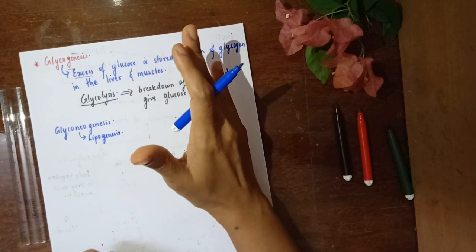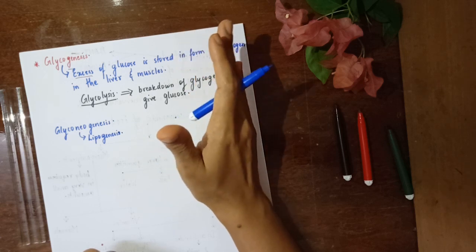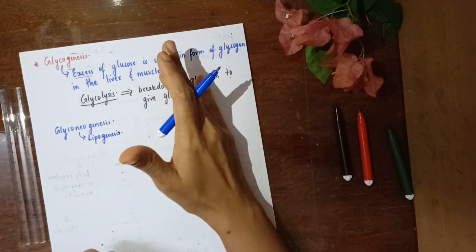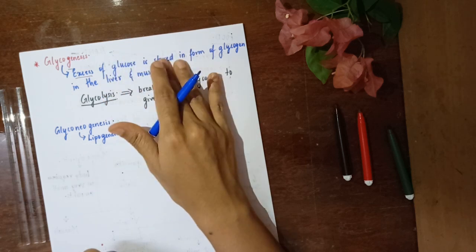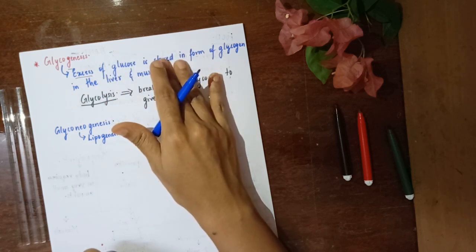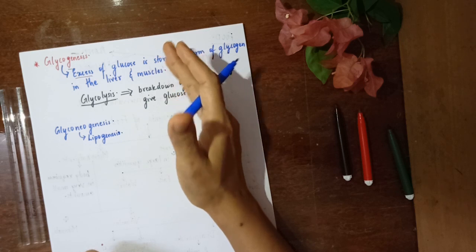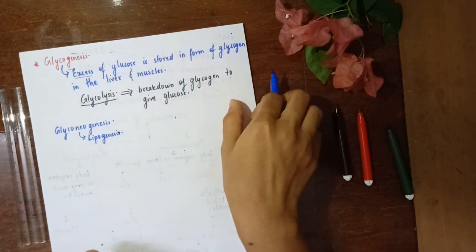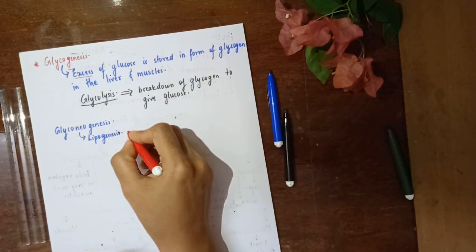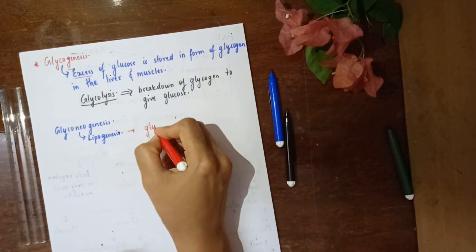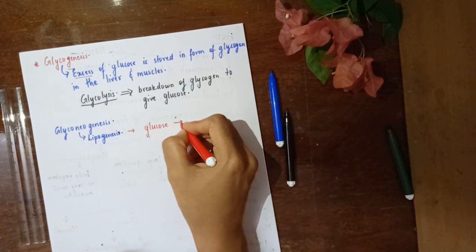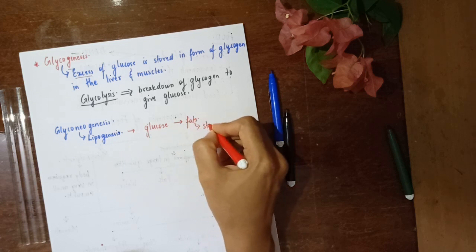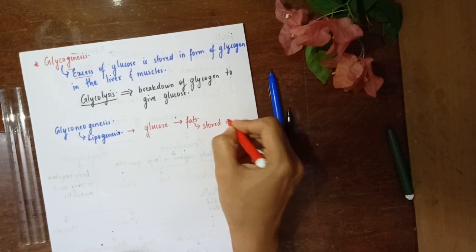If I have to give you the exact amount, it's going to be 4,000 kilocalories, which is stored at any given point of time in your liver and muscles. 1,000 in the liver, 3,000 in the muscles. But if you have more of this glucose, then what does the body do with it? The body converts this glucose into fats, and these fats are then stored in adipose tissue.